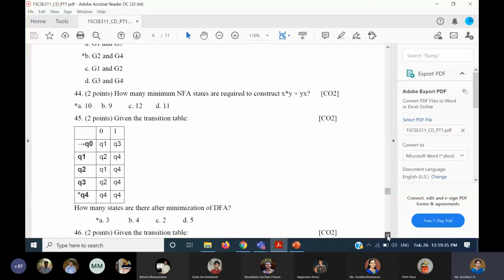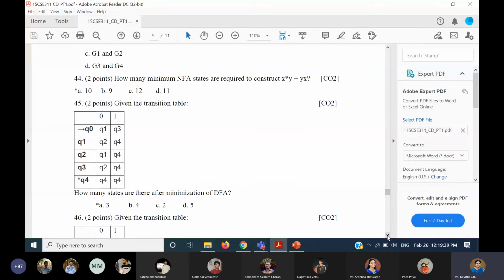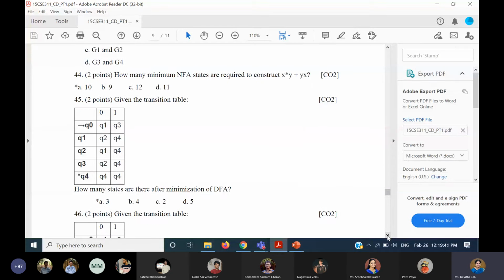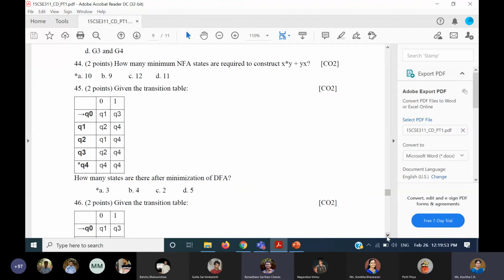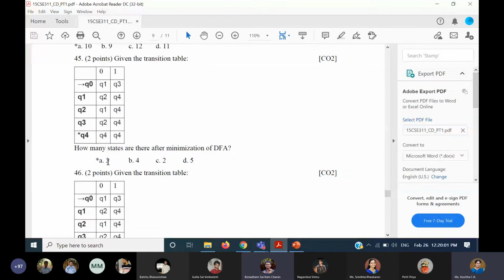Okay. So coming to 44th question, how many minimum NFA states are required to construct? And I think it was mentioned as Thompson's construction. So exactly 10 states will be required. In the question paper, I had mentioned Thompson's construction, so definitely you would have taken care. So 10 states are required. That will be the correct answer. And coming to how many states are there after minimization of DFA, if you minimize and see, you will get 3 states. So you can verify that.